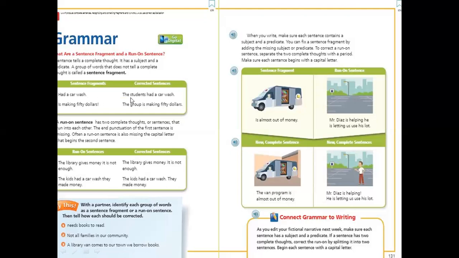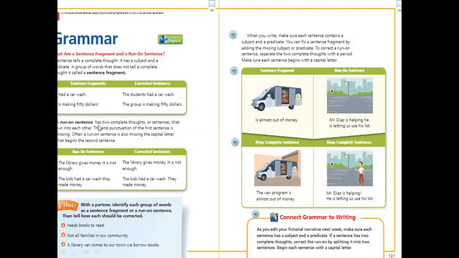The students had a car wash. Here is a correct sentence. It's not a fragment anymore because here is a subject, here is a verb, and the complement. Is making $50. Who is making $50, or what is making $50? We don't know. So this is a sentence fragment. It's missing the subject. But here, this is a complete, correct sentence: The group is making $50. This is a complete thought. So this is how we can differentiate between the correct sentence and the sentence fragments.